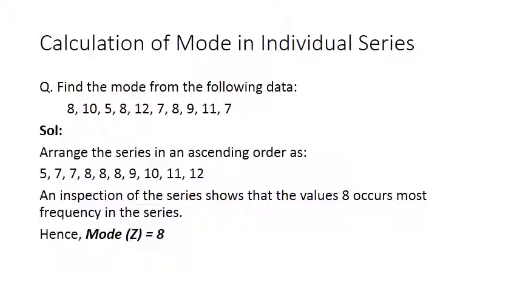So here we have an individual series, that is 8, 10, 5, 8, 12, 7, 8, 9, 11 and 7. You can arrange it into ascending order, and it will be 5, 7, 7, 8, 8, 8, 9, 10, 11, 12. Otherwise, if you are not changing it into ascending order, you can find out which number occurs the most number of times in the series, and that is the mode. This is the inspection method of finding out mode.